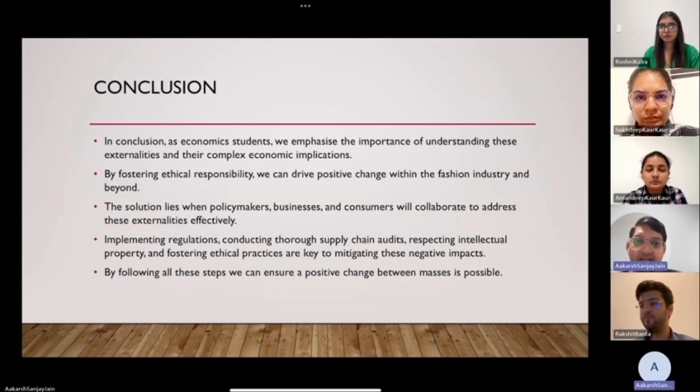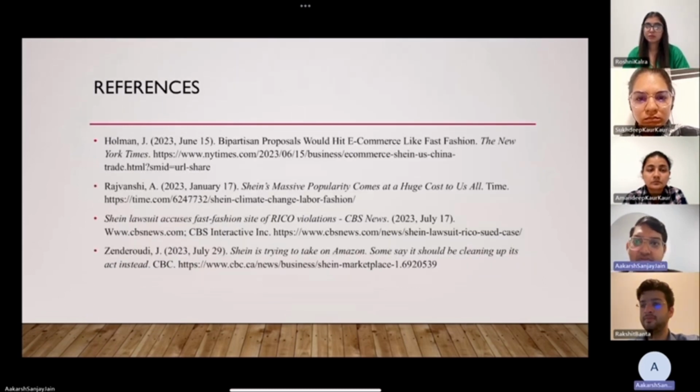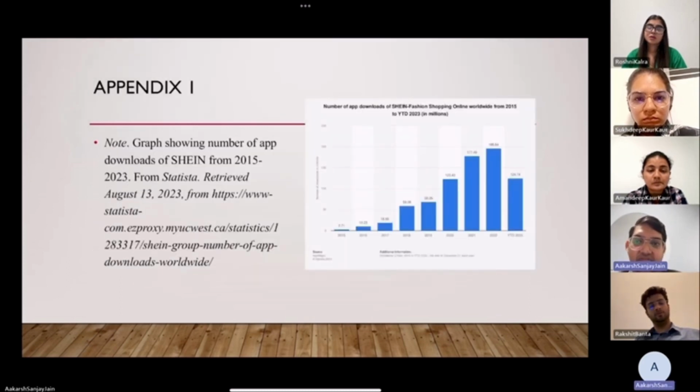So at the last, these are the references that we have used for our findings. We referred to articles from various news media, out of which the data that we have used is collected from these four articles. And also, to study more in detail about the industry and its growth, we have used Statista, which is a very famous tool, and we thank UCW for providing access to this Statista.